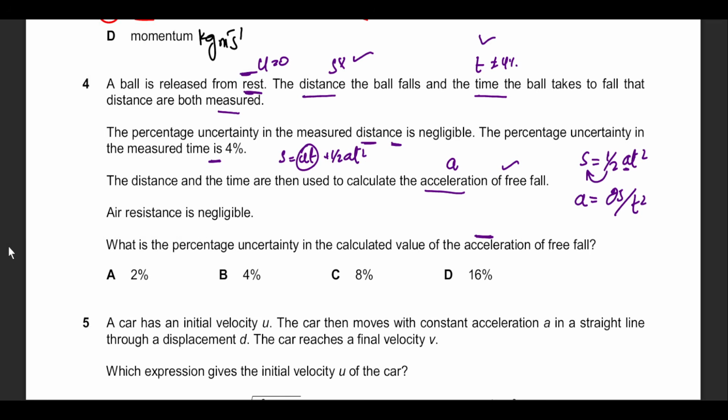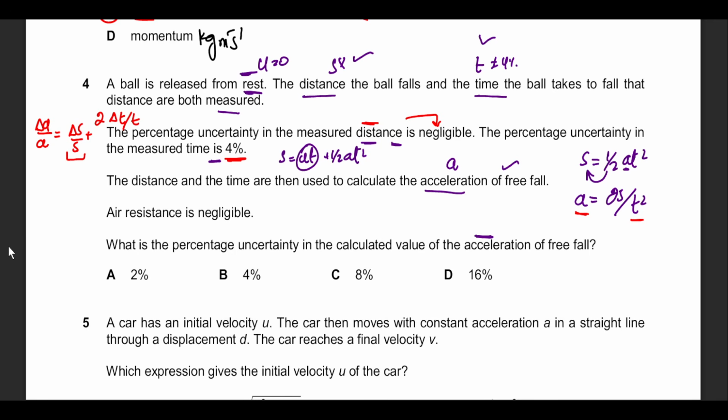Now, they themselves mentioned that the distance has negligible percentage error. So all the error contributed to a is because of t squared. And the time error is 4%. Dealing with this in terms of the power rule, the error function will look something like this: change in a divided by a equals change in s divided by s plus 2 times change in t divided by t.